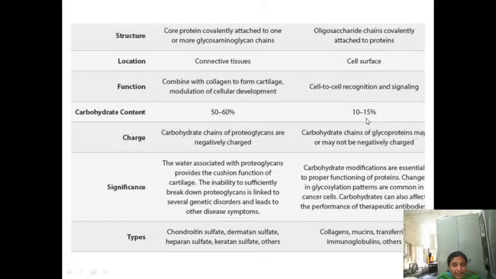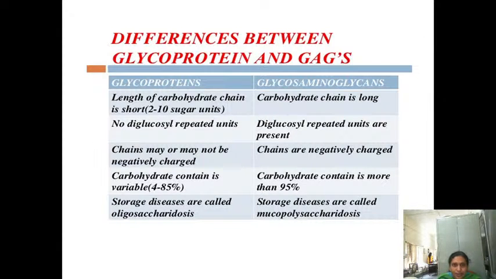Then coming to the glycoproteins. Here the carbohydrate content is less, only 10 to 15%, and they may be neutral or negatively charged. The types of the glycoproteins are collagens, mucin, transferrin, immunoglobulins, etc. All these are the examples of the glycoproteins. Okay, with this, glycoproteins and proteoglycans have been finished for you.